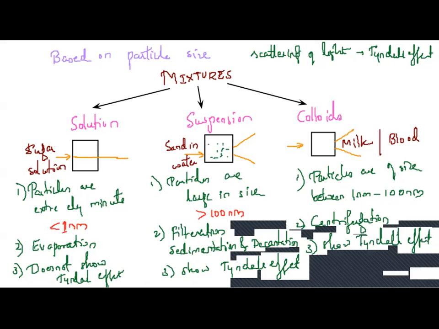Okay. One more property about solutions, suspensions, and colloids. See, usually you can relate it through the window, when the sun's rays fall, you can see the dust particles, right? They'll be moving in all the directions in a straight line, very fast. That movement of particles, or what type of movement?